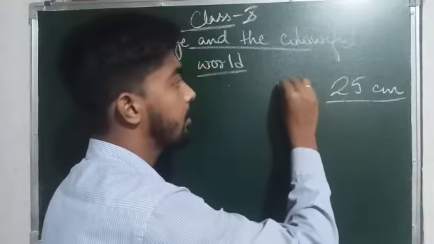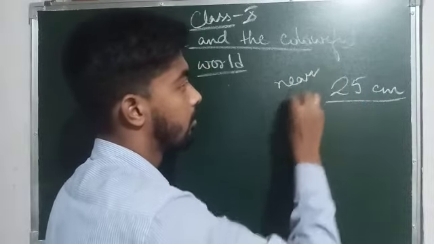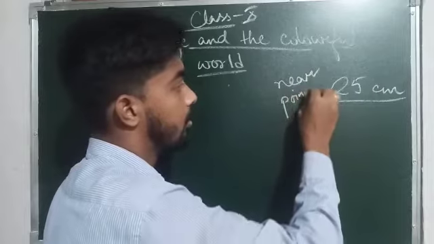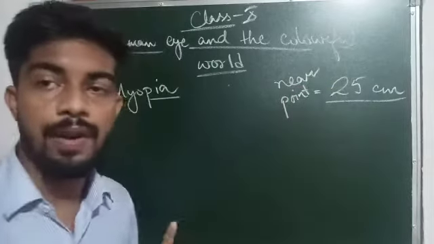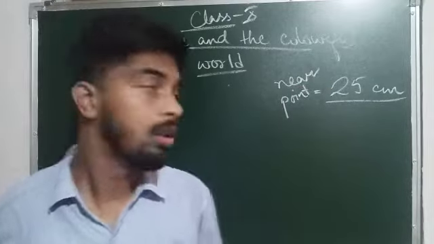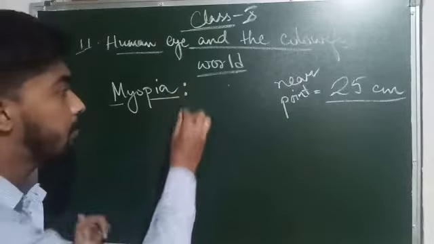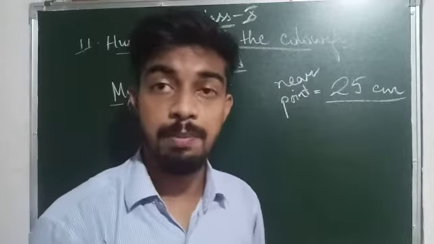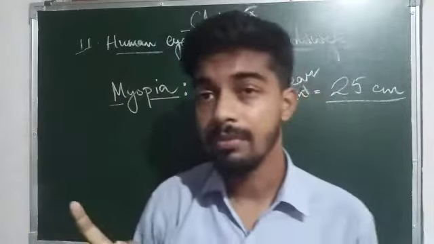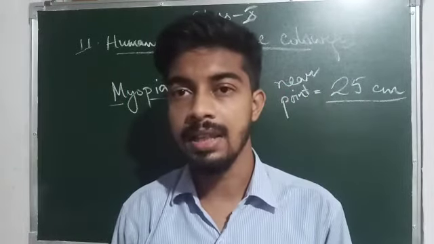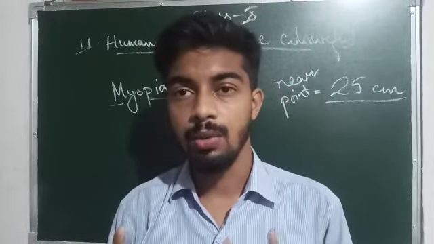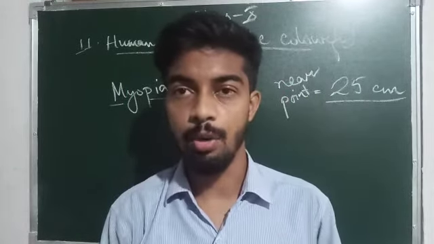So the near point is 25 centimeter. For people suffering from myopia, the person can see clearly the things which are within the near point or which are at the near point.